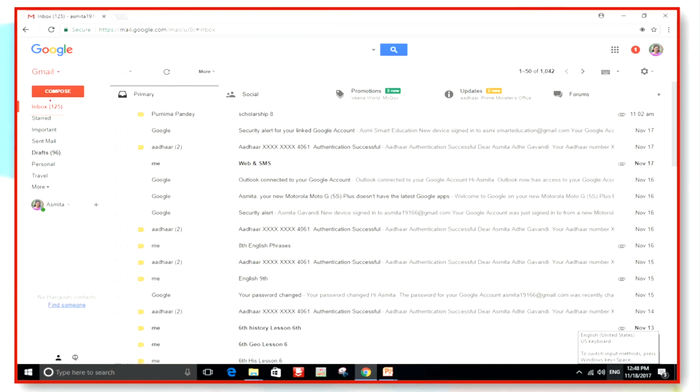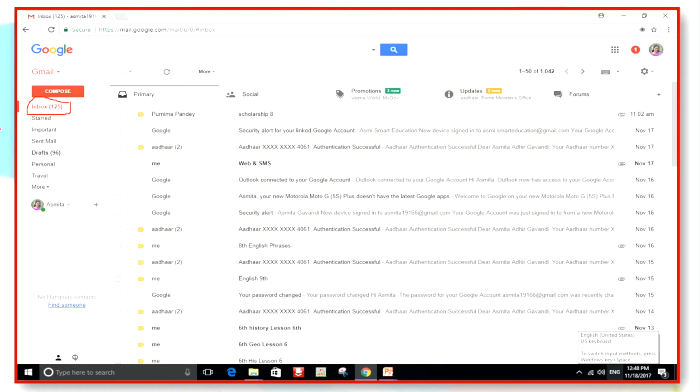I've underlined it. Inbox. That means how many mails I have received. You need to keep clearing your inbox. You need to keep on wiping your inbox clean. Just like if you have a drawer where you keep your letters, and if you do not throw away the old letters, your drawer starts overflowing, isn't it? In the same way, you have to keep clearing your inbox from time to time.